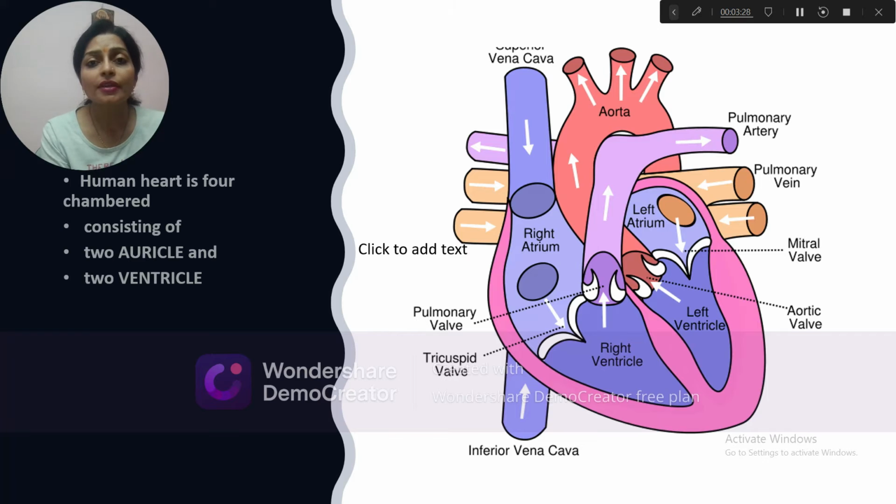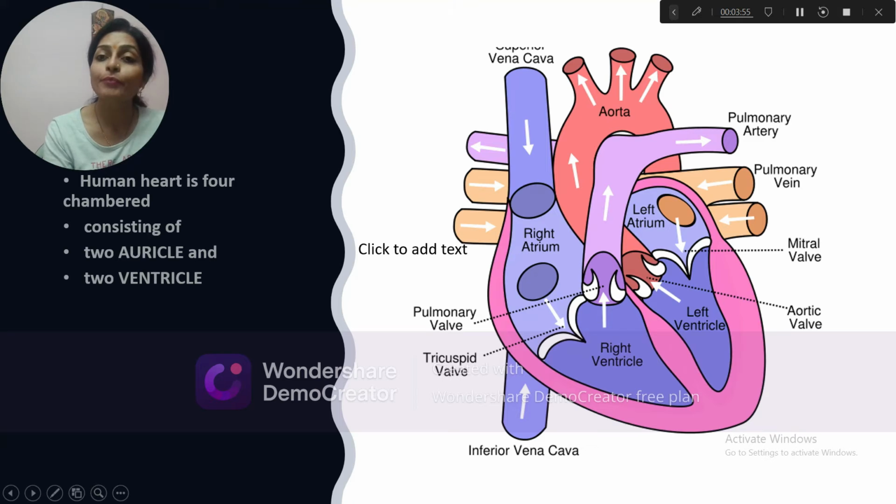When the blood pours into the right ventricle, from here it is forced towards the pulmonary artery, and the pulmonary artery carries this impure blood towards the lungs, where carbon dioxide is released and oxygen diffuses in. That's why here the blood is loaded with oxygen and becomes pure.